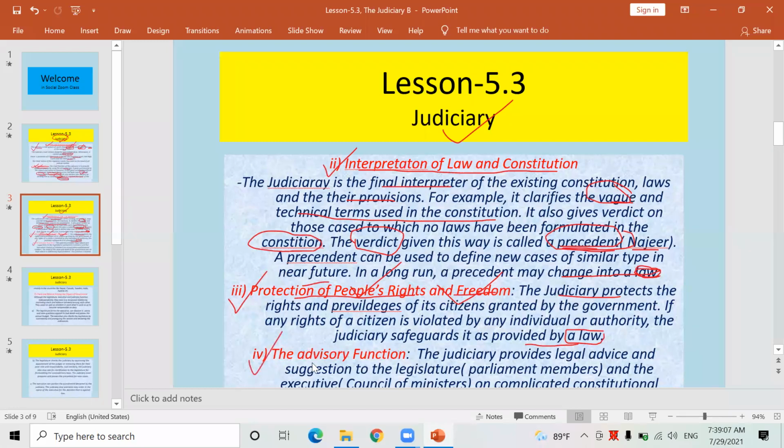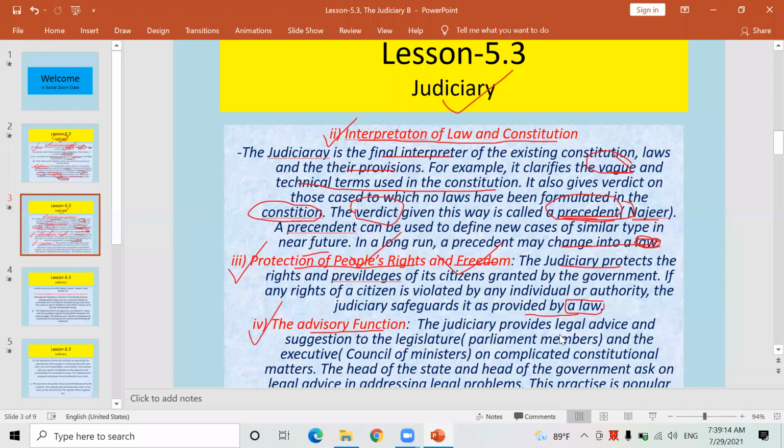It goes like this: the advisory function. Yes, the advisory function. What is it? What sort of power and function of the judiciary is this? Look here. The judiciary provides legal advice and suggestions to the legislature, members of parliament, and the executive, the council of ministers, the Nepal government, on complicated constitutional matters.